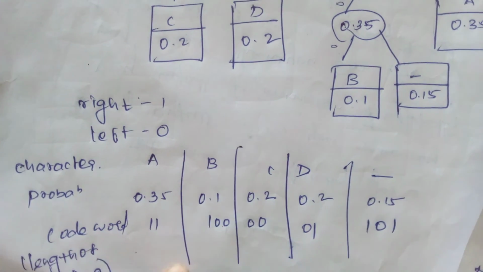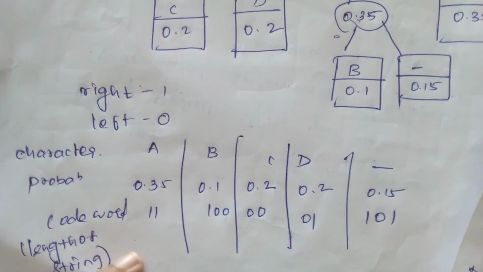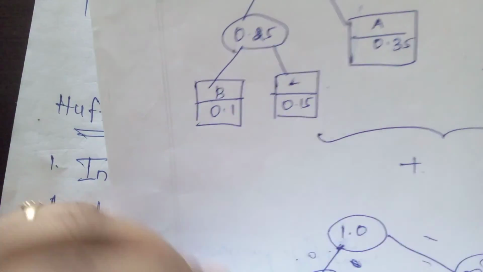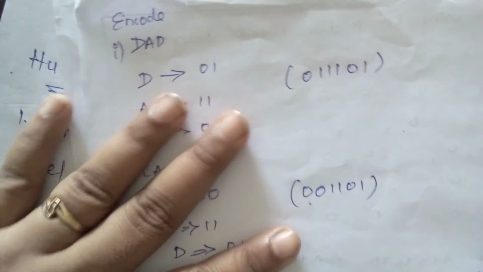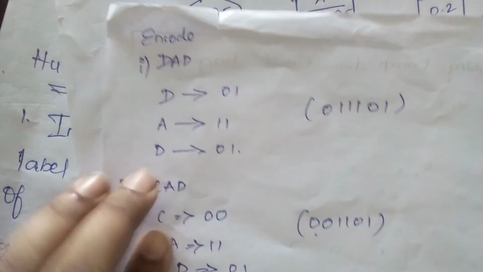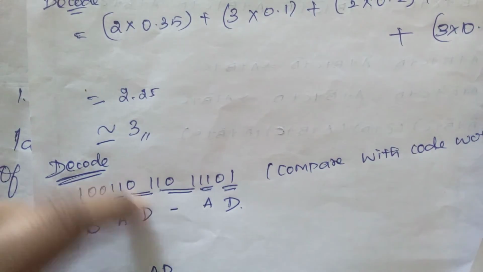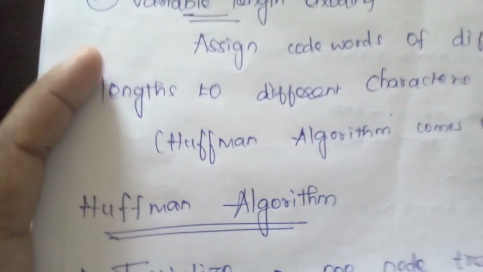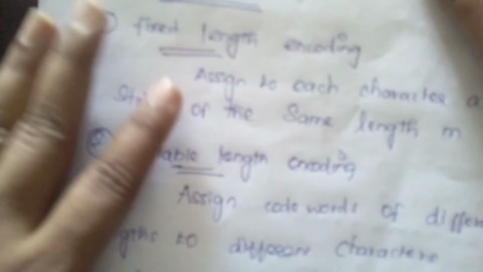Based on the right and left nodes we frame the code and obtain the code words. From the code words the encode and decode process takes place. For encoding we go for this type of process.